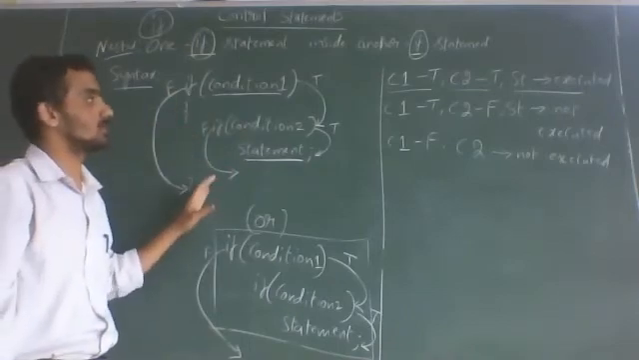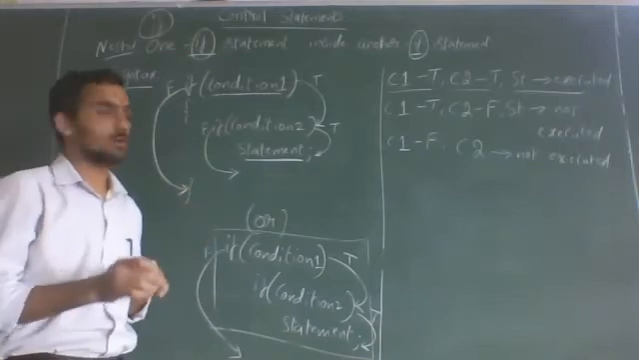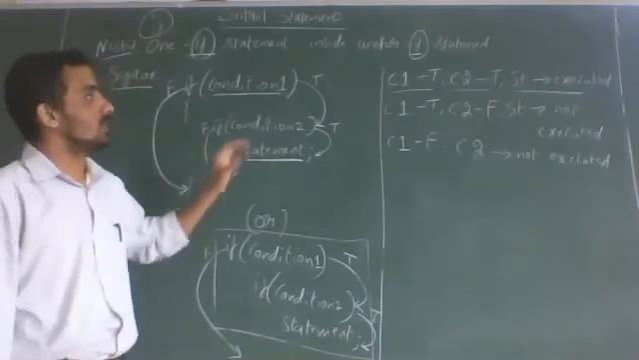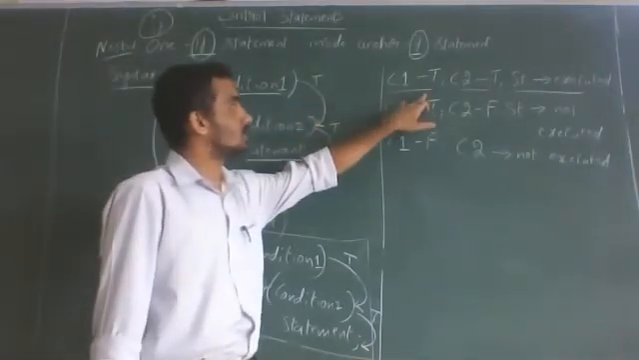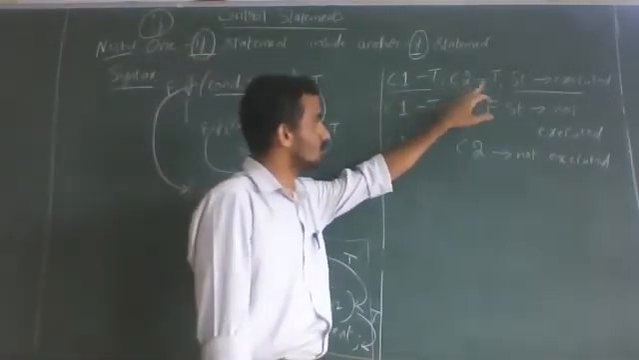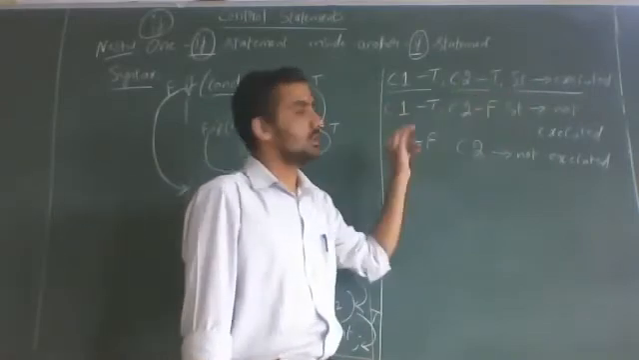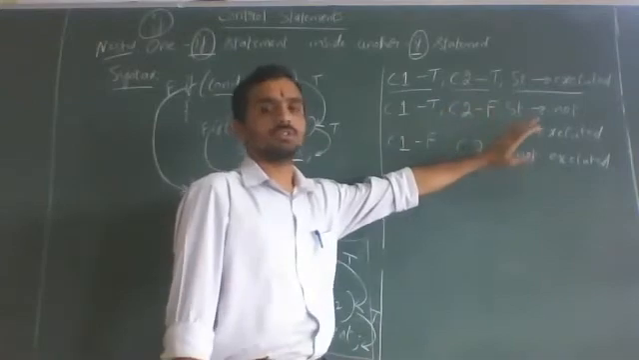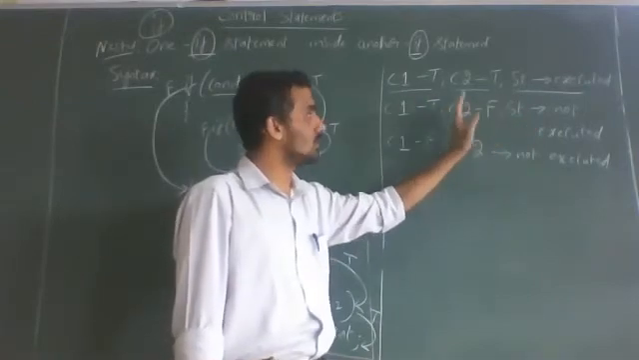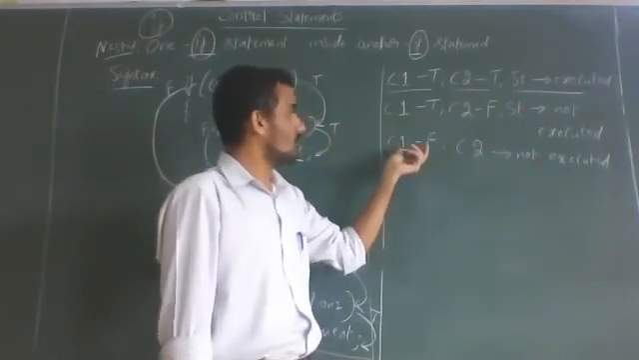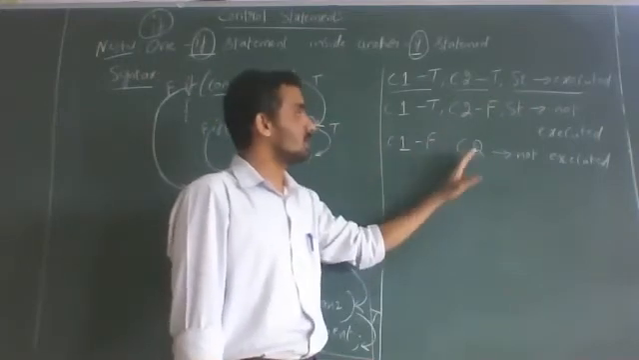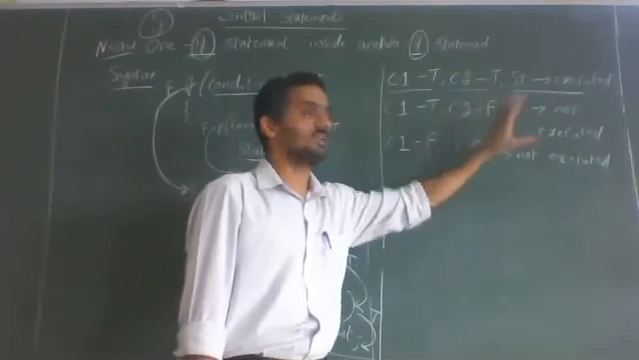So how people got it? Once again I will explain. Listen, it's very important. If you understand this format, the next 3 formats will become very easy. Condition 1 is true, condition 2 is also true, statement is executed. Condition 1 is true, condition 2 is false, statement is not executed because the statement is following condition 2. Condition 1 itself is false, then condition 2 is not checked at all.